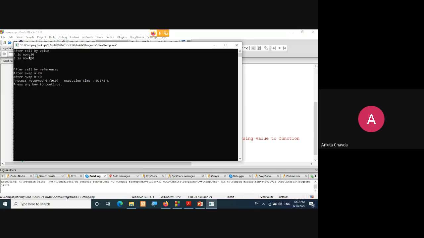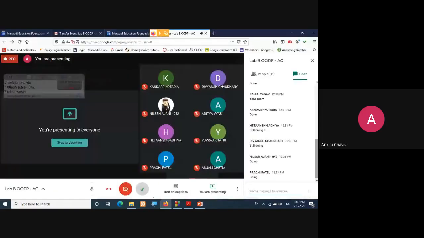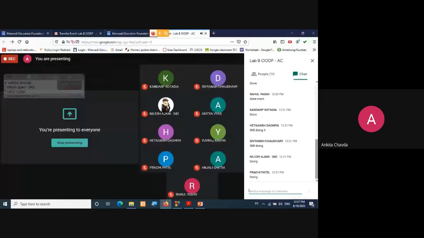See this. After the call by value, A is 20, B is 10, right? In the same way after the call by reference, after swap A is 20, B is 10. Done? So we are getting the swapping of two numbers both ways, call by value and call by reference. Hope you are not having any doubt in this now. It's just Control C and Control V, at least for call by value and reference. Nothing to do with it. And we are doing the program for 15 minutes, and still you have not finished.